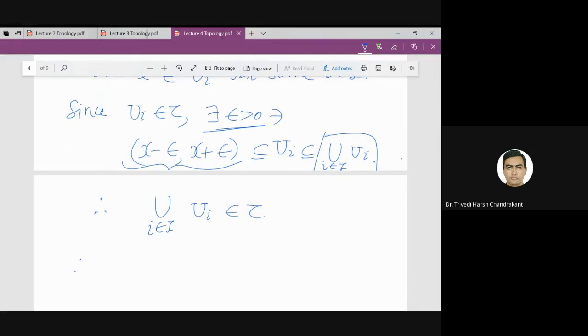So these things we already know from real analysis. The way we have defined it is the notion of interior point, and what we are verifying is basically open sets. On the real line, an arbitrary union of open sets is open and a finite intersection of open sets is open.